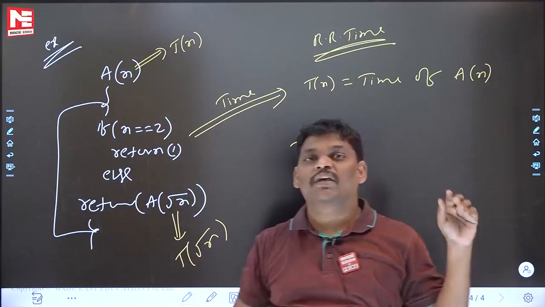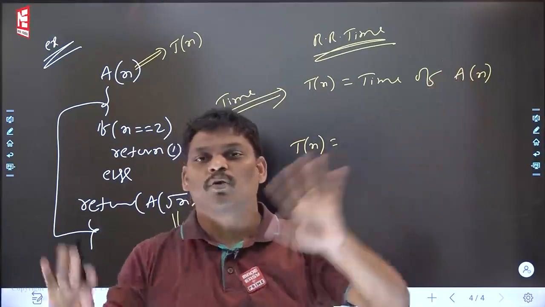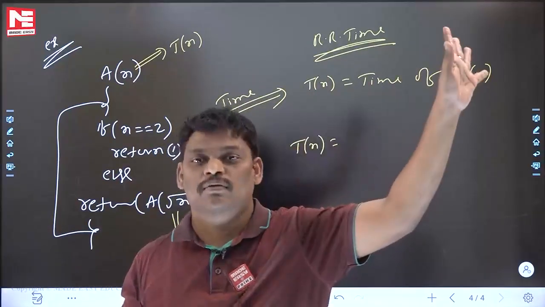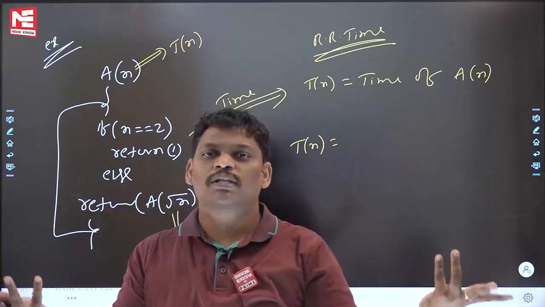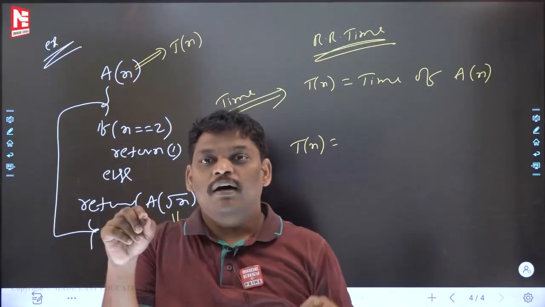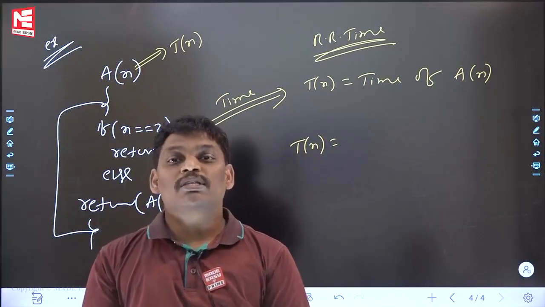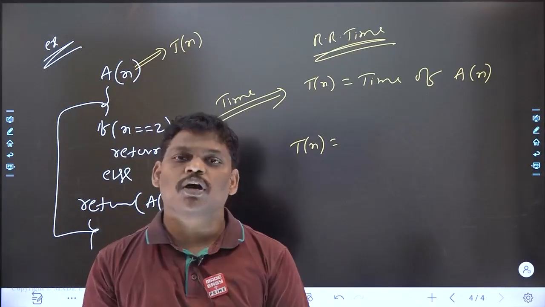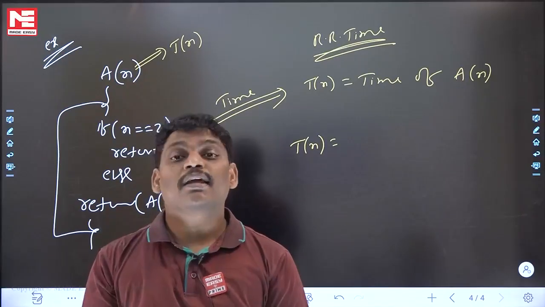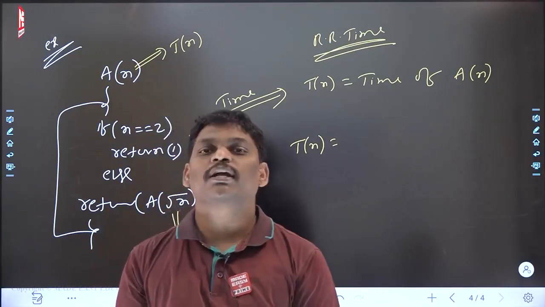If anyone gives you a recursive program and a recurrence relation and asks you to solve it, then solve it directly, don't bother. But if a recursive program is given and he asks you to write the recurrence relation from your side and solve, then you have to ask one line: for what purpose should I write the recurrence relation?